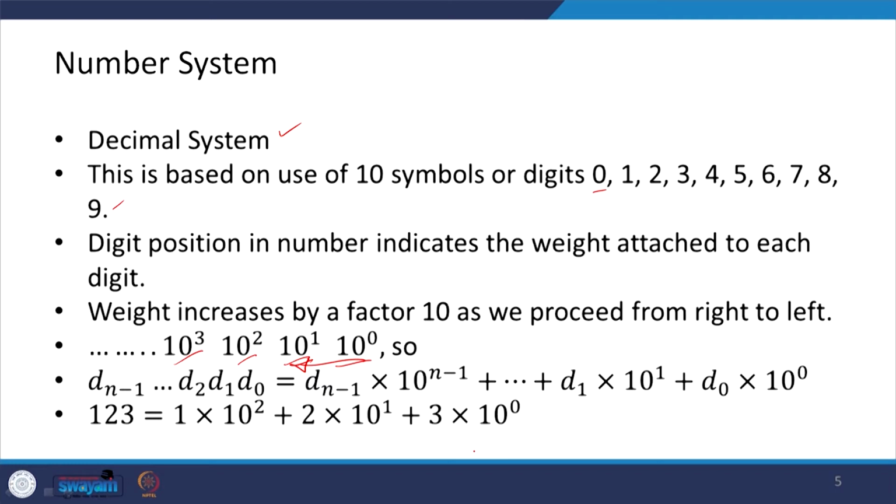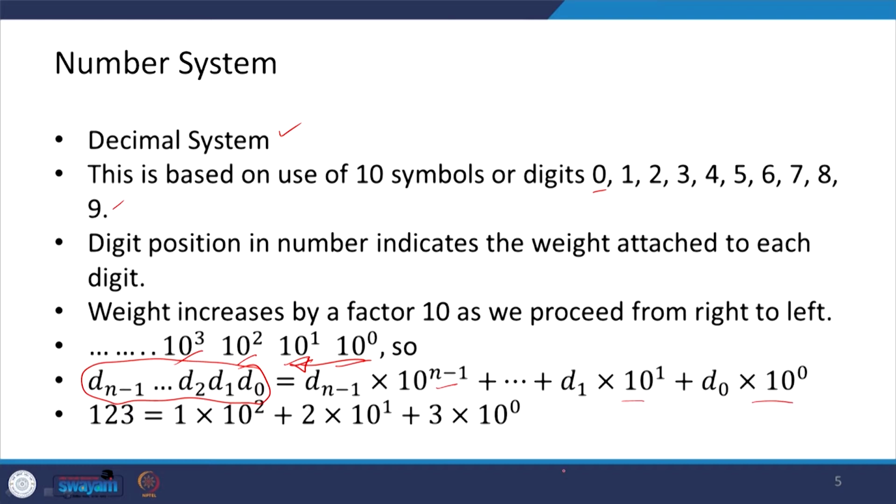Suppose a general number is there; this number is equal to d n minus 1 into 10 to the power n minus 1, and so on, d 2 into 10 to the power 2, d 1 into 10 to the power 1, and d 0 into 10 to the power 0.